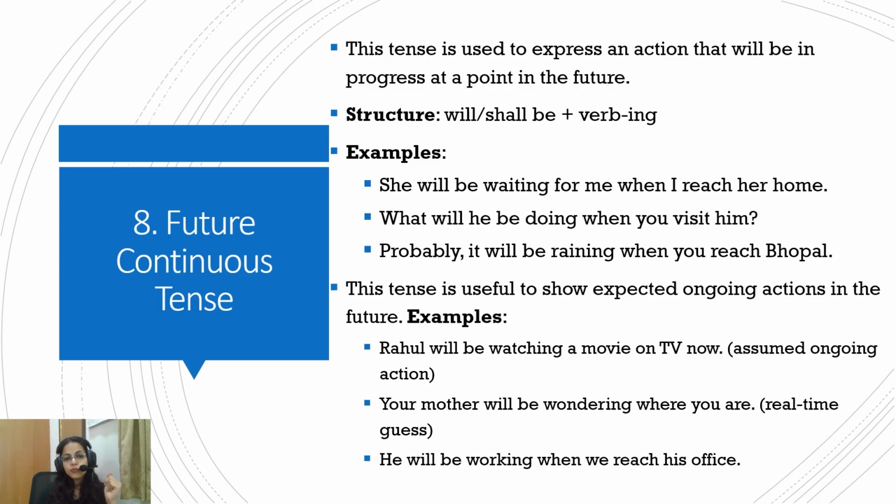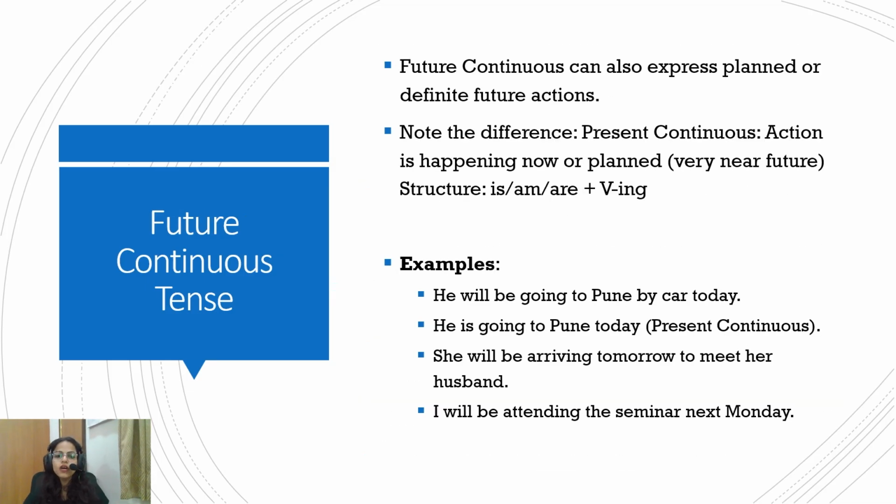So a progressive action at a time in future, or an expected action at a time in future, is future continuous tense, because they are both in progression. It's not a state but a progressive action. Okay. Now future continuous tense can also express planned or definite future action. So he will be going to Pune by car today.